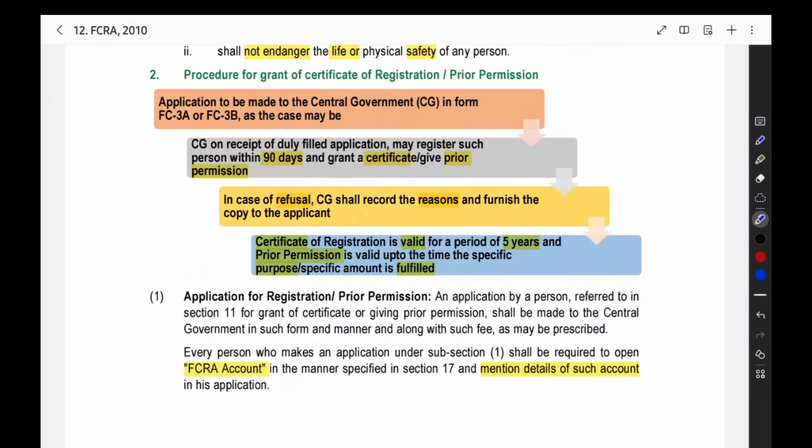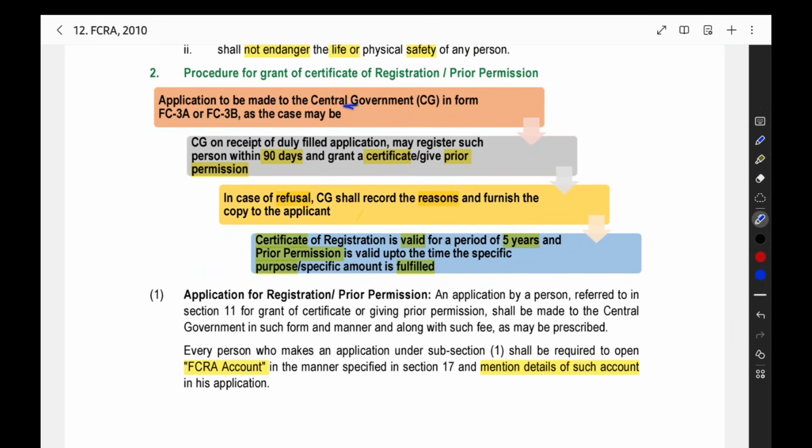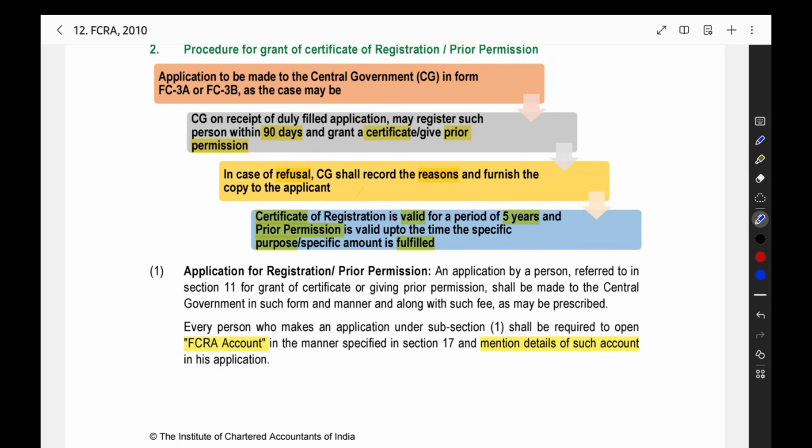Then the procedure. What you have to do is make the application. You have to submit this application form to the central government. The central government will grant you the permission or the certificate of registration within 90 days.